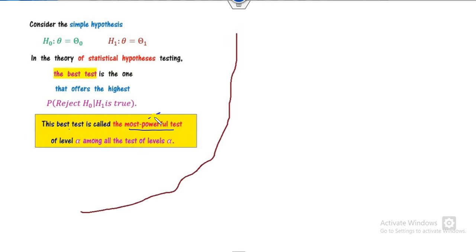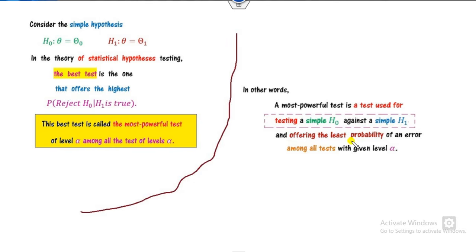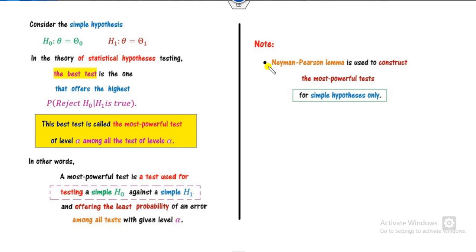Remember, the most powerful test is applicable only for the simple hypothesis. In other words, the most powerful test is a test used for testing a simple H0 against a simple H1, which has the least probability of error, where the level of significance is alpha. Also, you can say the Neyman-Pearson lemma is used to construct the most powerful test.